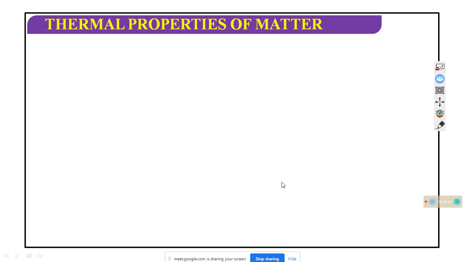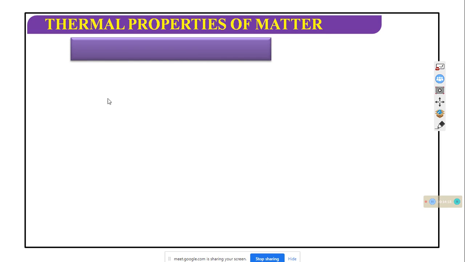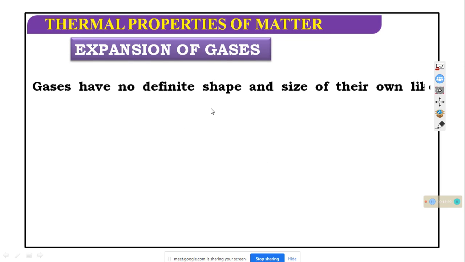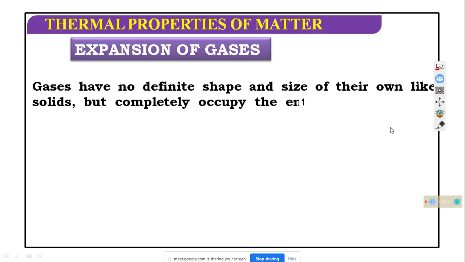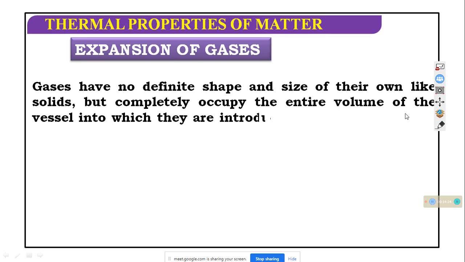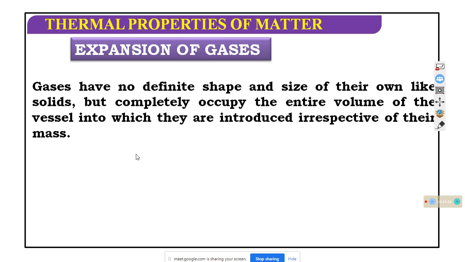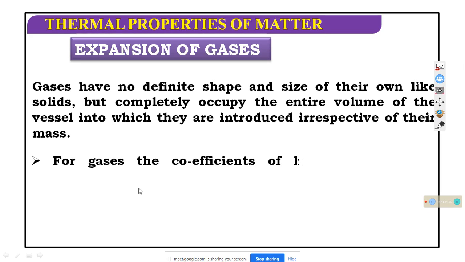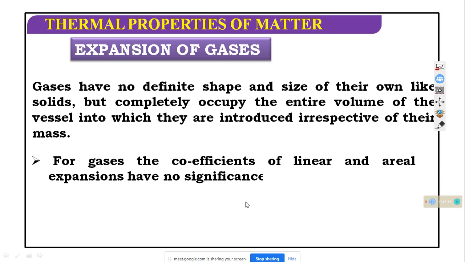Expansion of the gases. Gases have no definite shape and size, unlike solids, but they completely occupy the entire volume of the vessel into which they are introduced, irrespective of their masses. For gases, the coefficients of linear and areal expansion have no significance.